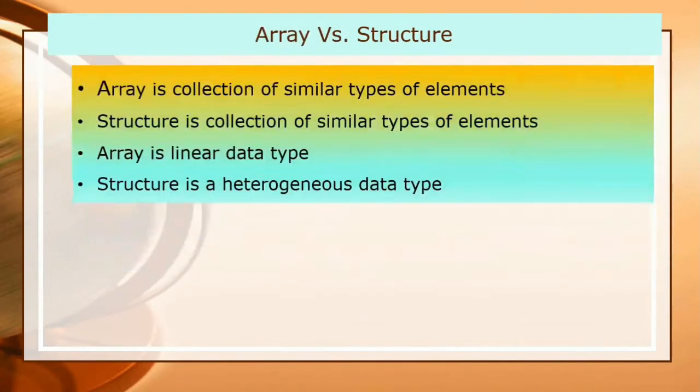So what is the difference between array and structure, and why do we use a structure in place of an array? Both arrays and structures are classified as structured data types, as they provide a mechanism that enables us to access and manipulate data in a relatively easier manner. But they differ in a number of ways.